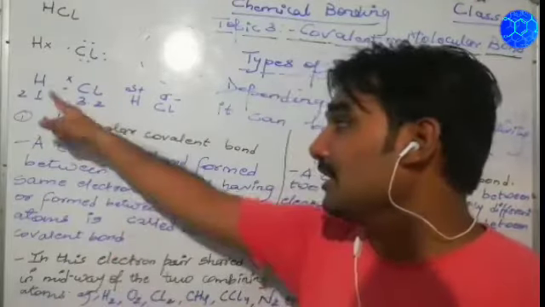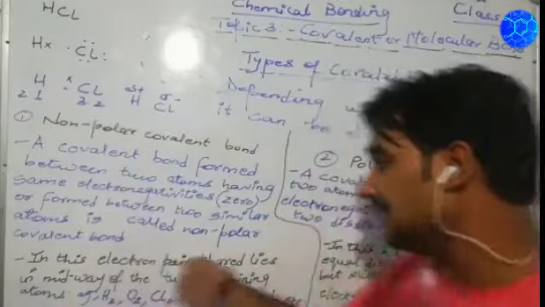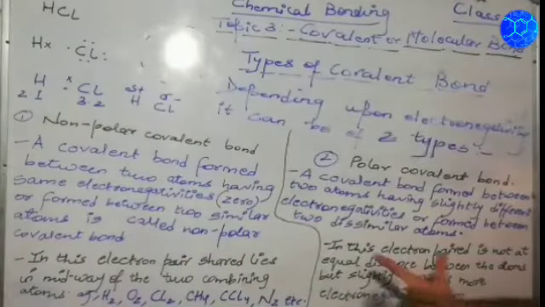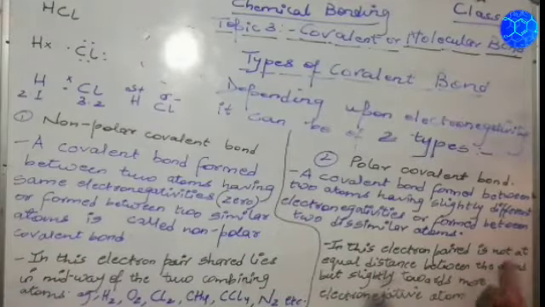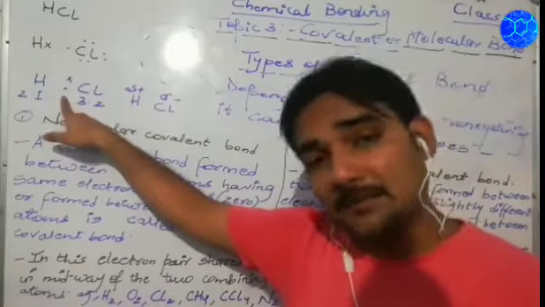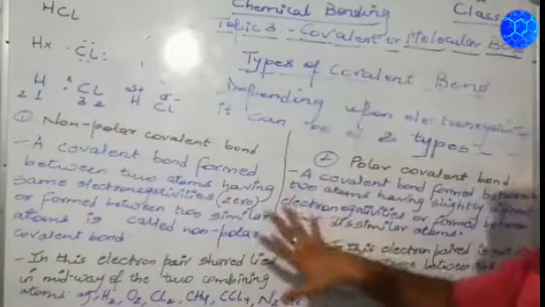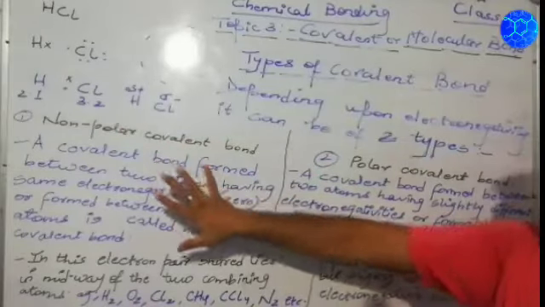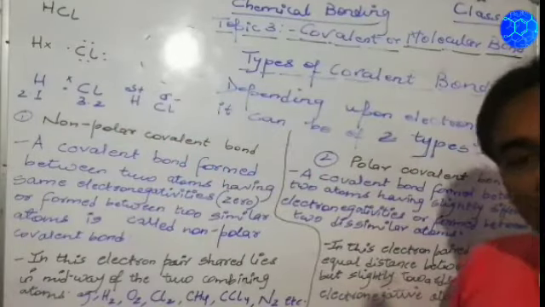In this they are at equal distance. They are at the center. But in this they are not at equal distance, and the shared pair of electrons shifts slightly toward the more electronegative element. So this is the basic difference between a non-polar covalent bond and a polar covalent bond.